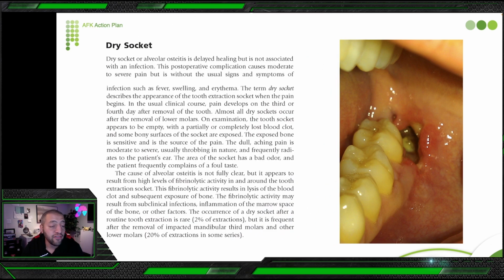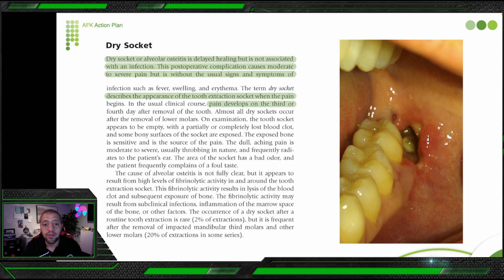So alveolar osteitis is the dry socket, and this is happening due to delayed healing, but it's not associated with an infection. This post-operative complication causes moderate to severe pain, but is without the usual signs and symptoms of infection, such as fever, swelling, and erythema. The term dry socket describes the appearance of a tooth extraction socket when the pain begins.